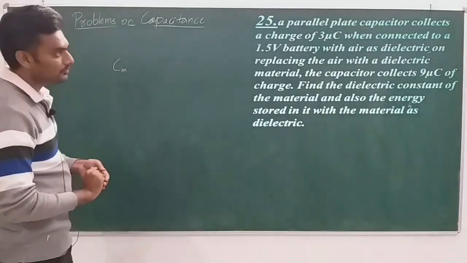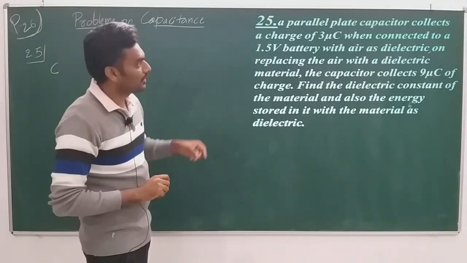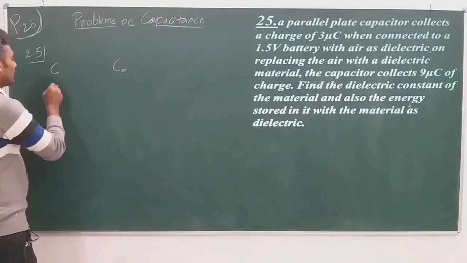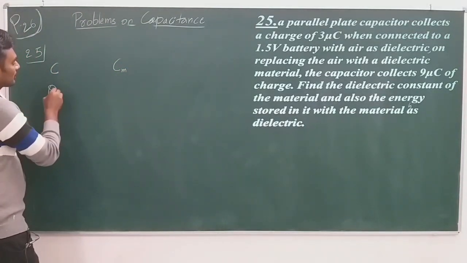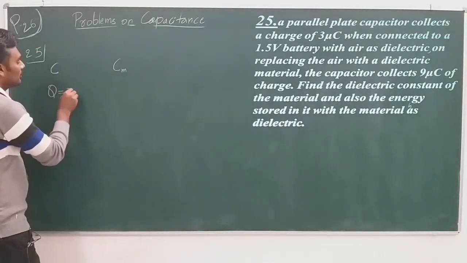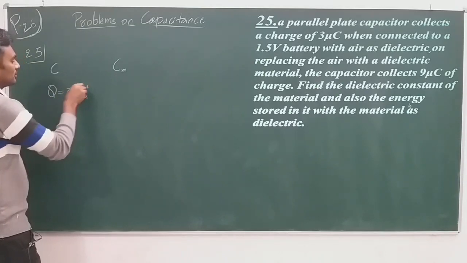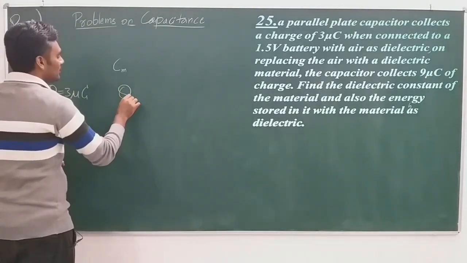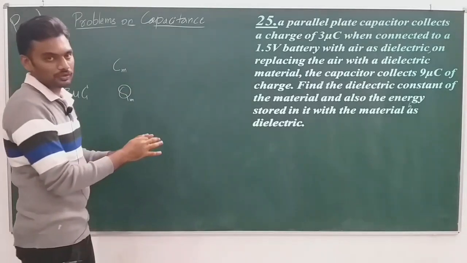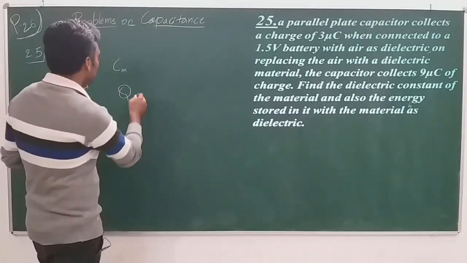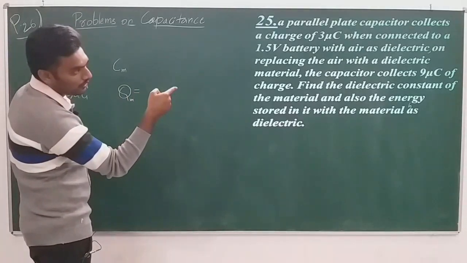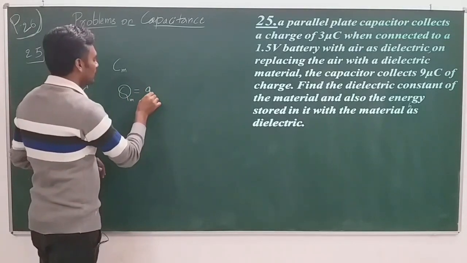Then according to the given problem, when it is simply air, the capacitor collects 3 microcoulomb charge, right? And when it is medium filled, the new amount of charge stored, Qm, is 9 microcoulomb, right?